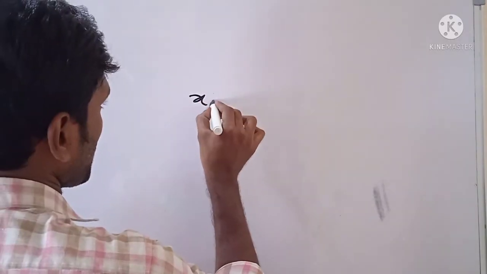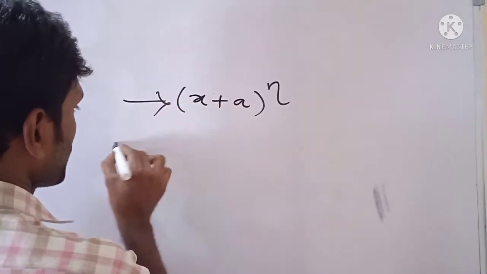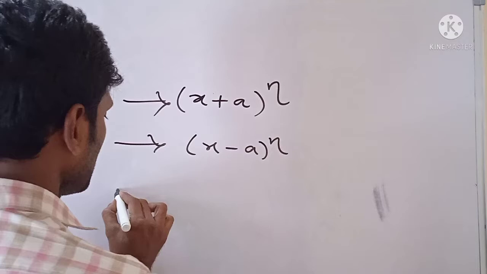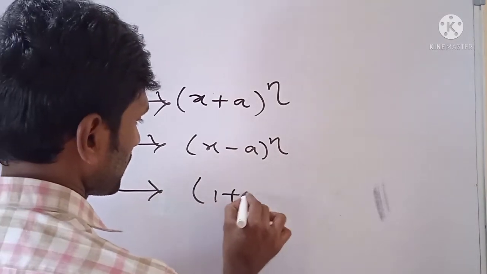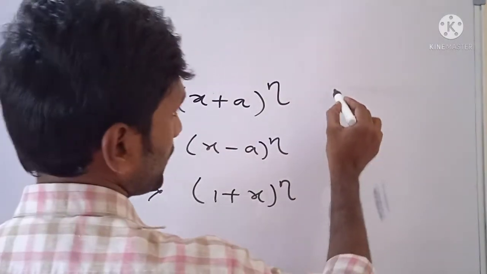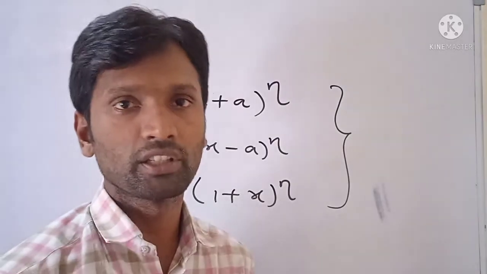See the next continuation concept of binomial theorem. So up to now we have completed the first three types of binomial expansions when n is a positive integer. The first is (x plus a) whole to the power n. The second type of expansion is (x minus a) whole to the power n. The third type of expansion is (1 plus x) whole to the power n. So these are the first three types of expansions when n is a positive integer.